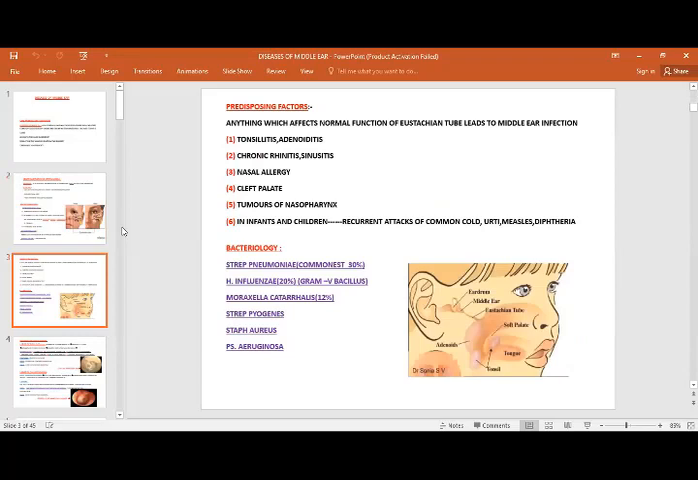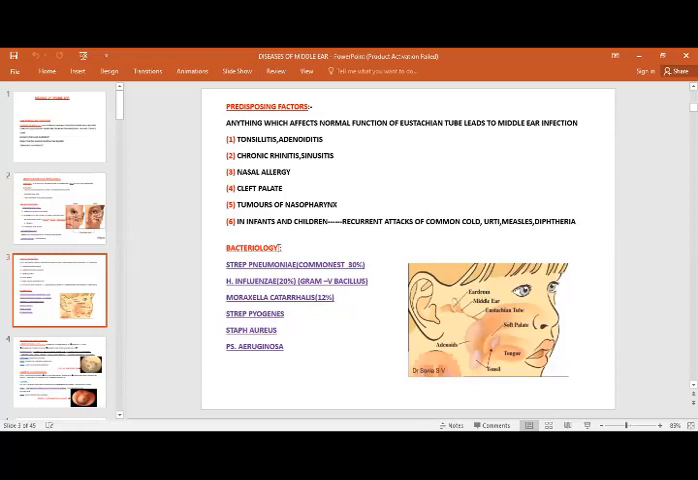What are the predisposing factors? You can see in this picture. Anything which affects the normal function of the eustachian tube leads to infection, and it can come if the child is having any tonsillitis, adenoiditis, rhinitis, sinusitis, or nasal allergy. Cleft palate is again very prone. Patients who have cleft palate are prone to get these infections routinely. And of course, tumors of the nasopharynx, and in infants and children, recurrent attacks of common cold, upper respiratory tract infection, measles, diphtheria, as we have seen in our scenario.